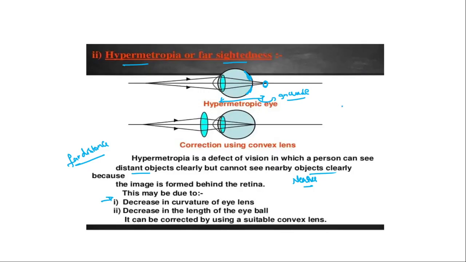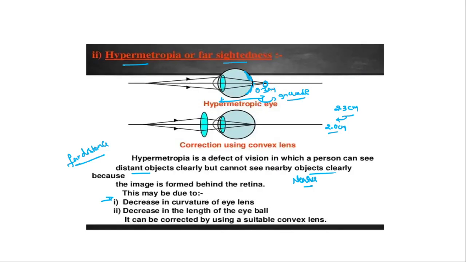Actually the distance should be 2.3 centimeter. If it is reduced beyond this limit, suppose it is 2.0 centimeter, then the image that should form on the retina will form at a distance of 0.3 centimeter beyond the retina.